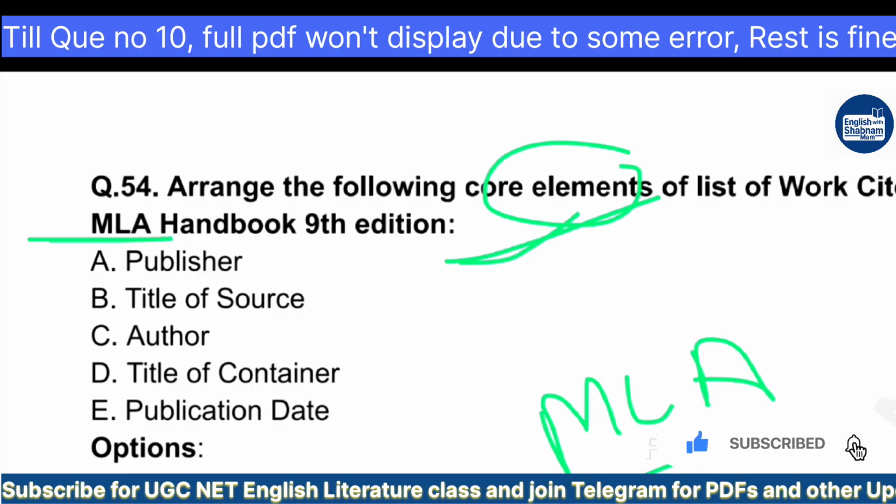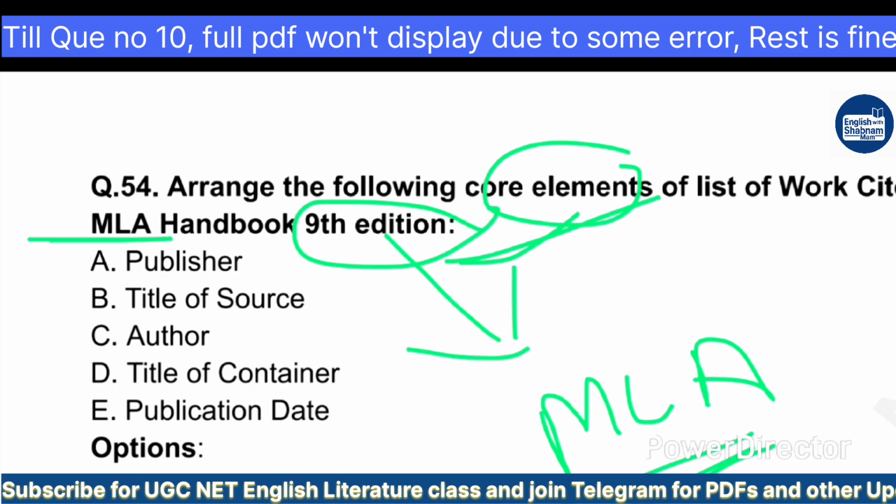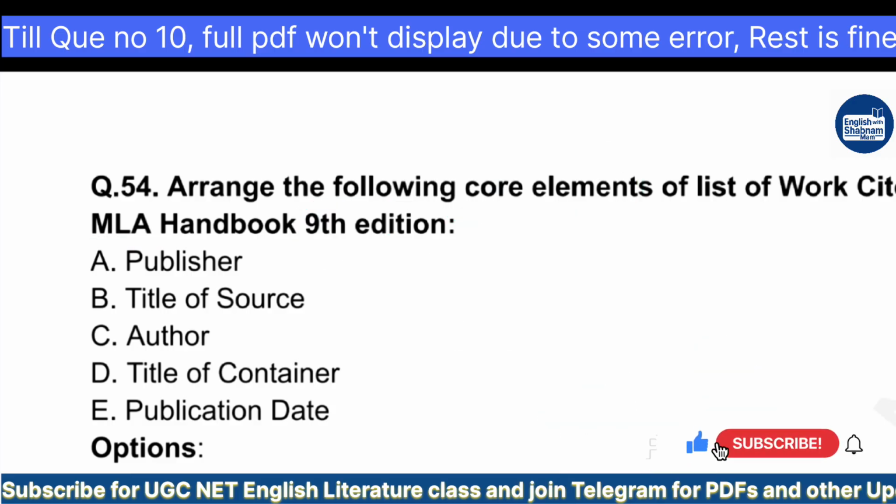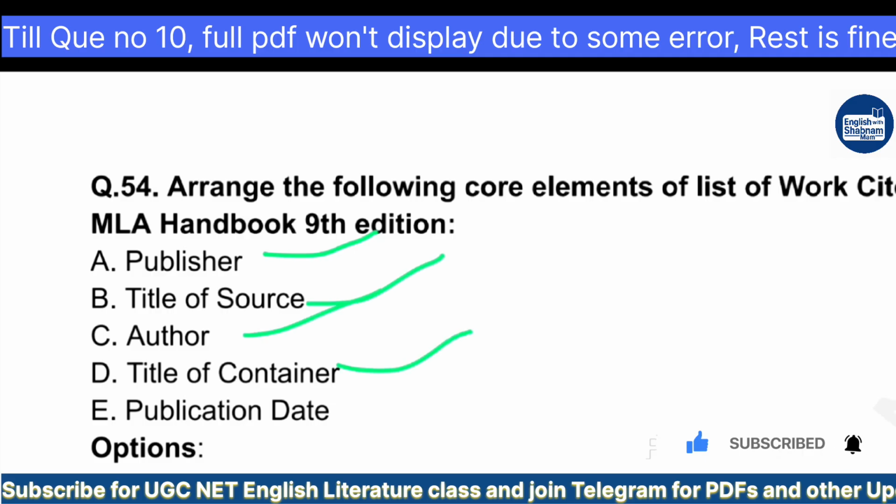There are the 8th edition, 7th edition, but the 9th edition is the latest one, and you have to go through this, okay? So in the 9th edition, you have to arrange all this: publisher, title of source, author, title of container and publication date. That means in the 9th edition MLA Handbook, which thing comes first? How we arrange, how we cite.